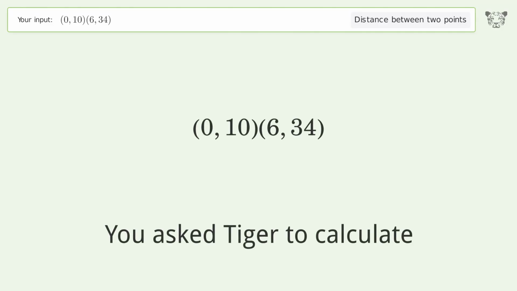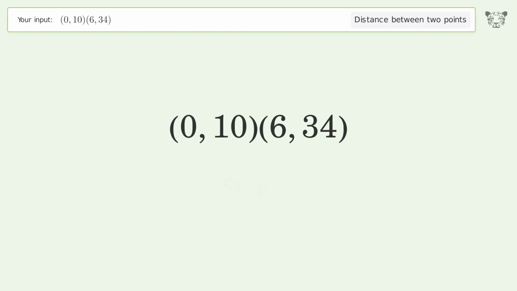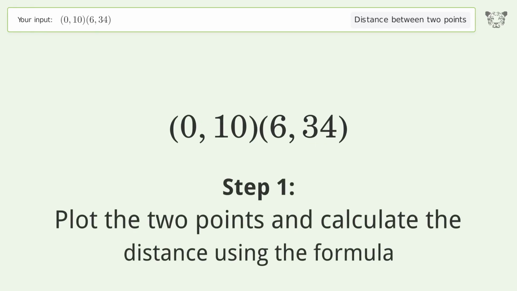You ask Tiger to calculate. This deals with the distance between 2 points. The distance between the 2 points is the square root of 612, or 24.739. Let's solve it step by step. Plot the 2 points and calculate the distance using the formula.